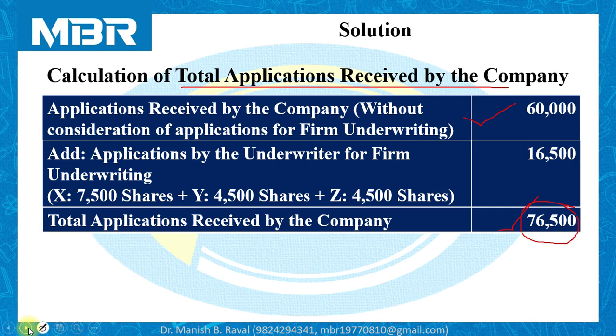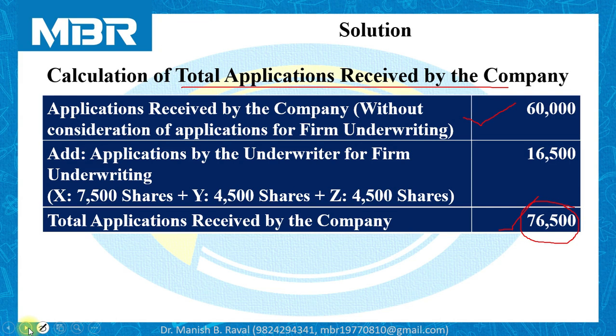So always read your question properly and interpret the information provided by the examiner in the question. Once you interpret the details given in the question well, you can calculate everything with 100% perfection.